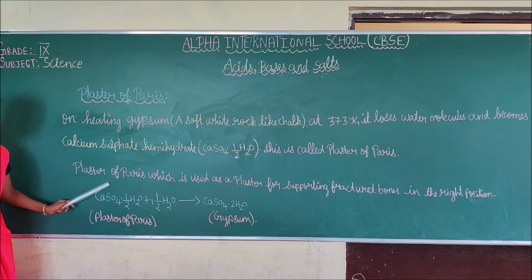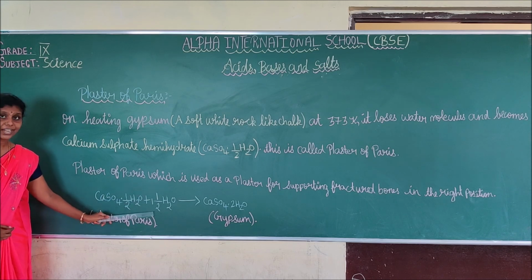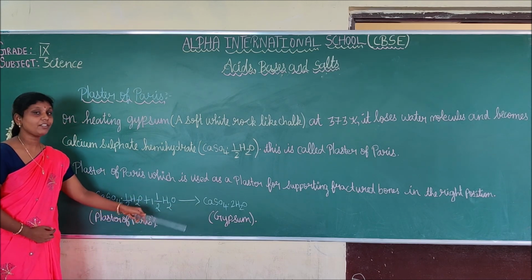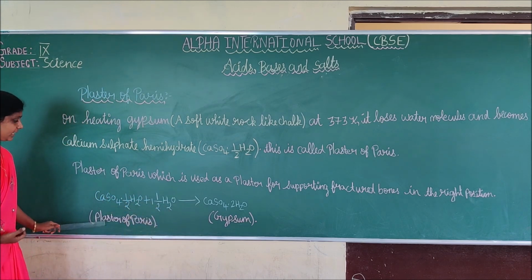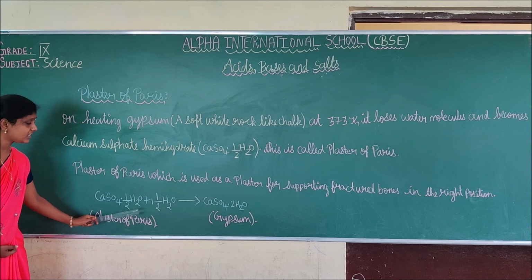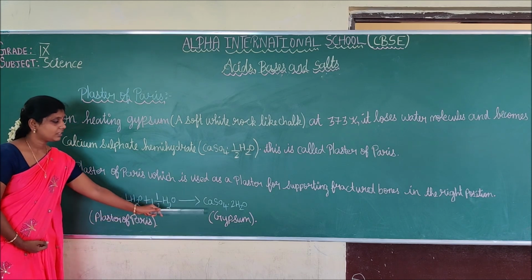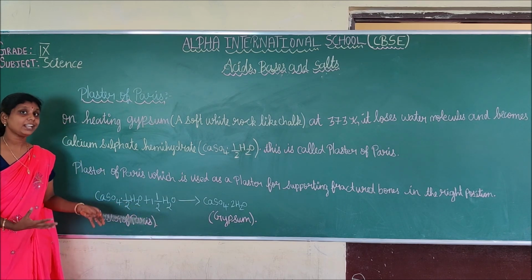Next, see: plaster of Paris combined with 1/2 H2O gives gypsum. In this way, we can prepare gypsum. You understand?